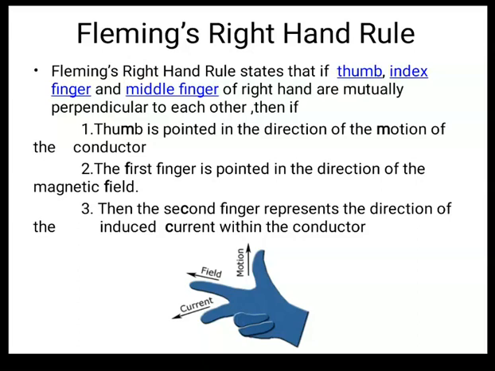The thumb indicates the direction of motion, the first finger indicates the direction of magnetic field or magnetic flux, and the second finger indicates the direction of current. It is very simple. If you remember this diagram, you can also write it on your own. In the diagram, the thumb gives the motion, the first finger the magnetic field, and the second finger the direction of current. So this is Fleming's right hand rule. I hope you understand it.